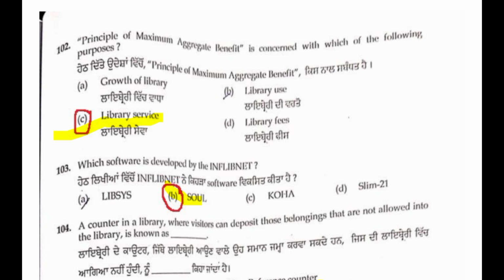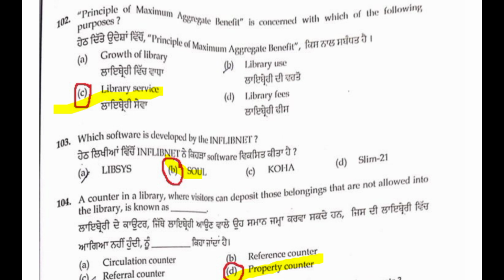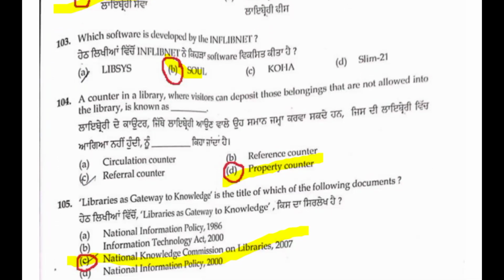Which software is developed by INFLIBNET? This was already discussed, friends. SOUL, software for university libraries. In 2021 it released the SOUL 3.0 version. Koha was released by Katipo Communications, New Zealand. Koha is open source software. Friends, some more points I am also explaining. INFLIBNET means 103 B is the correct answer.